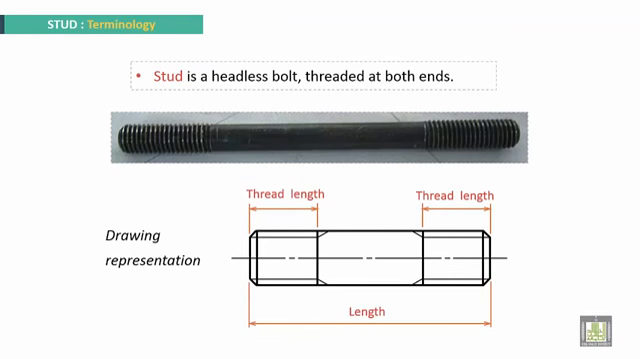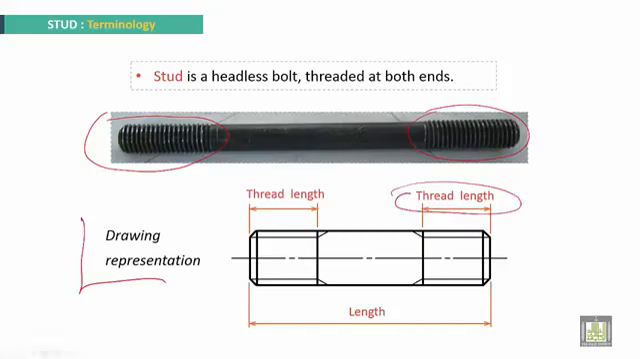Stud terminology now. A stud is a headless bolt threaded at both ends. Threaded here and here, and without a head. Headless. Okay? The drawing is the following. We have the thread length at the right side, the thread length at the left side, and this is the total length.